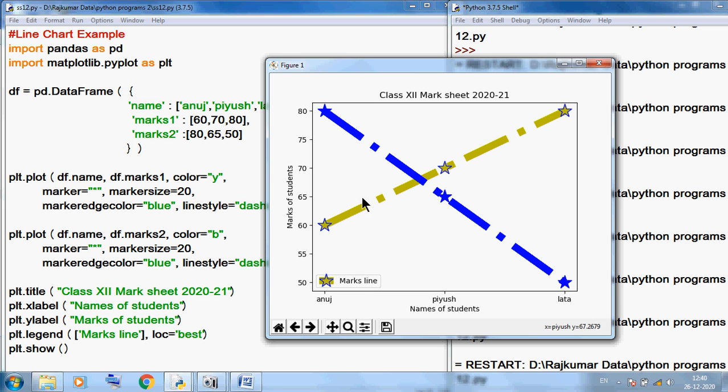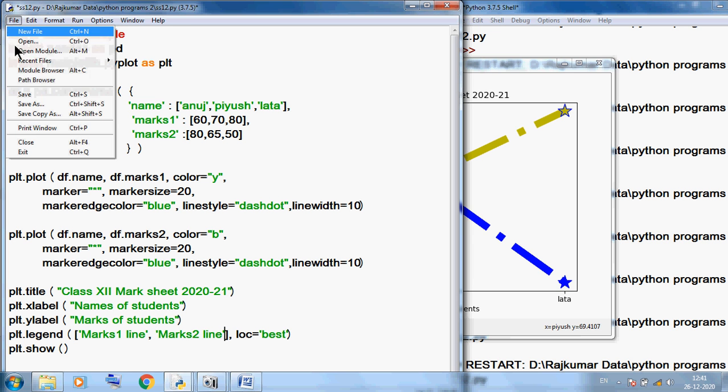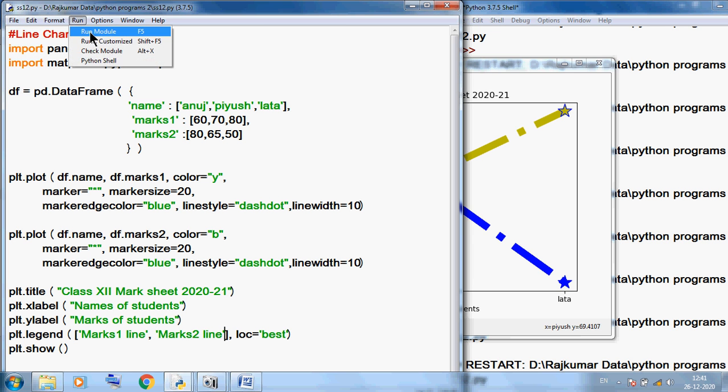So you can comparatively easily see, but here the legend only shows marks 1. Marks 2 you cannot see. So for this purpose I am using square brackets, marks 1 line, comma, marks 2 line, because we have 2 lines. Okay, save this program and run this program again.